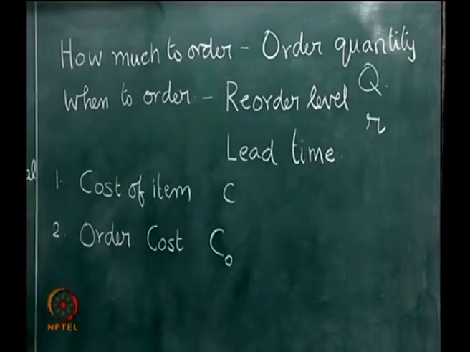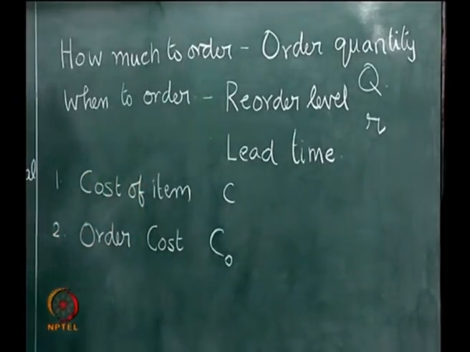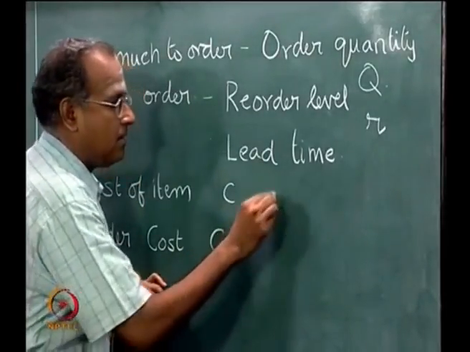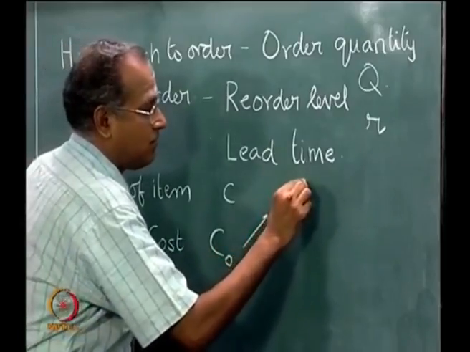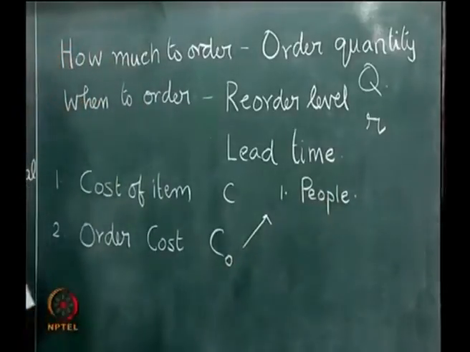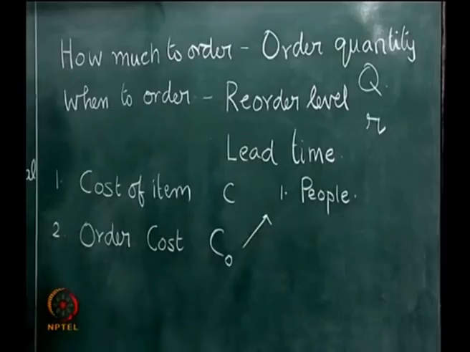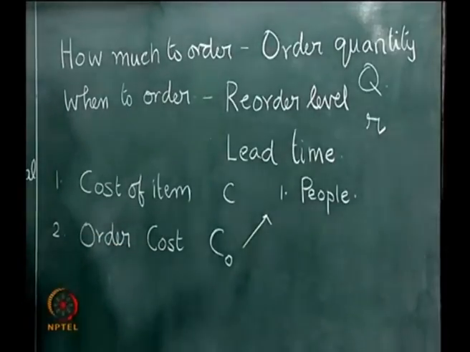Order cost has several components, some of which I will list here. The first one is the cost of people or payroll, money given to the people who work in the purchasing areas. Their salaries have to be factored in and they become part of the ordering cost, because they order several items day by day.